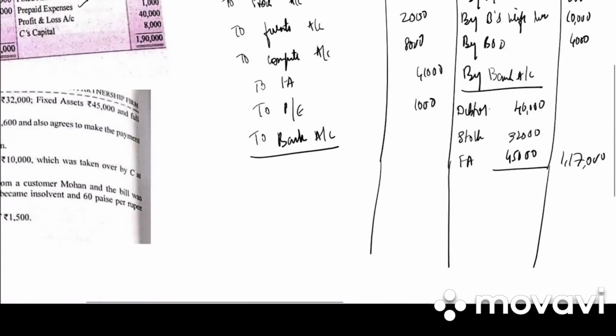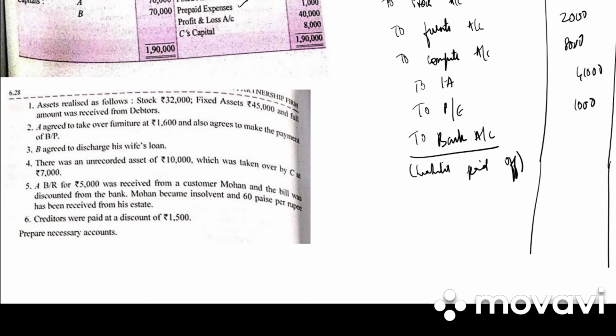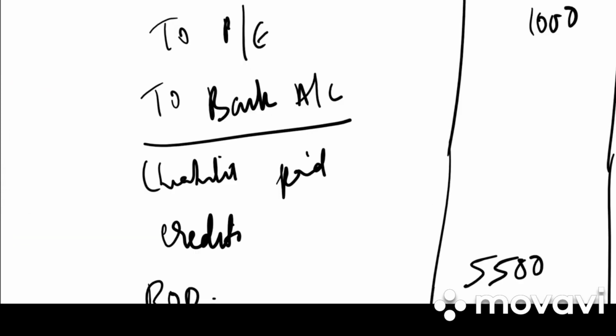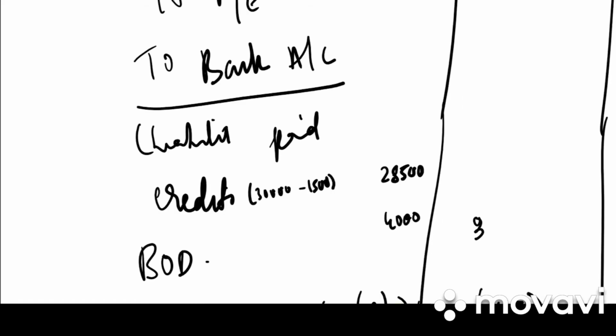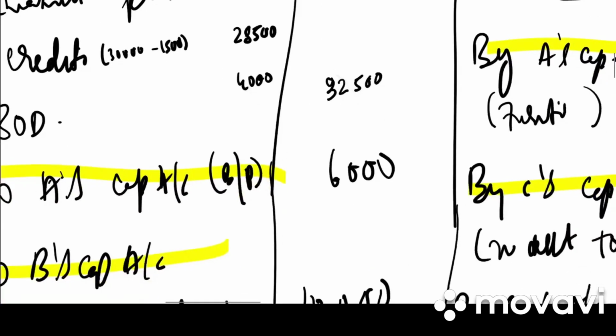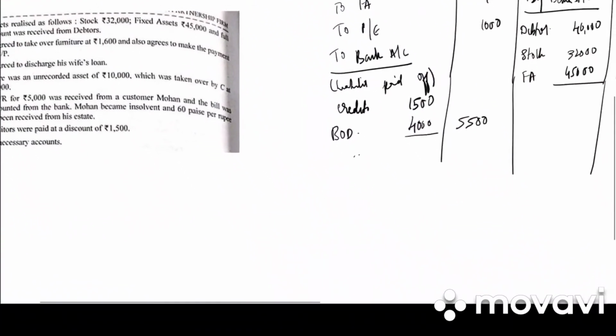So on the debit side, to bank account in bracket, liabilities paid off. We have creditors. So creditors will be 30,000 minus 1,500, that is 28,500, and bank overdraft is 4,000. So the total is 32,500. Next, A agreed to take over furniture.